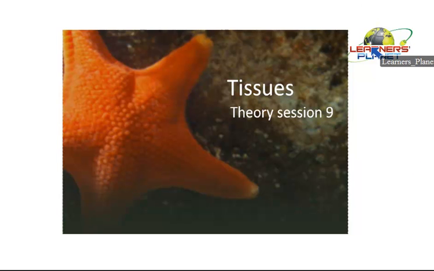Let us now continue with the topic tissues. We had started with this chapter titled tissues. Tissues are the group of similar cells which are coordinating together to perform the same function. In the previous sessions we have ended up with the plant tissues, and now we are going to start with the animal tissues.